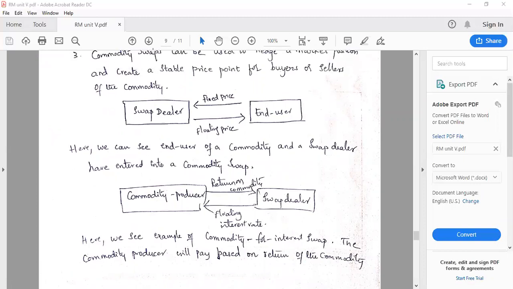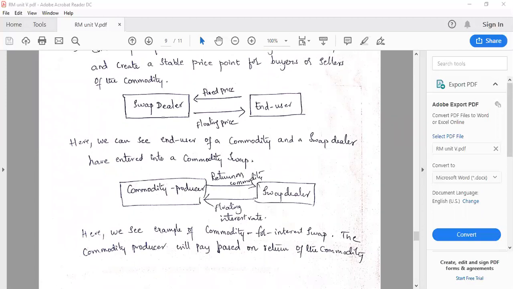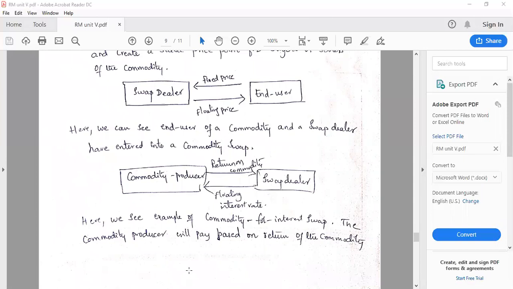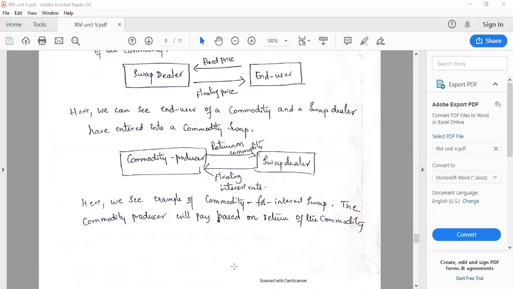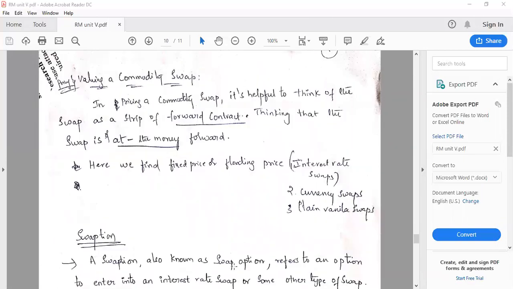Okay, so this is generally commodity swaps. So this is commodity for interest swaps. So the commodity producer will pay based upon the return of the commodity. Okay, its valuation is the same as the forward contract.